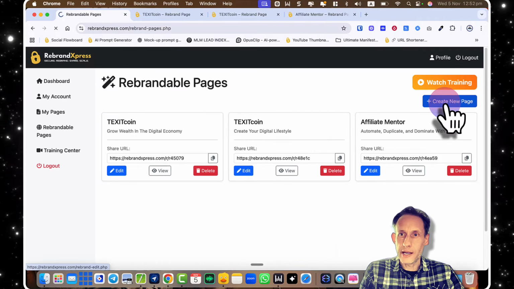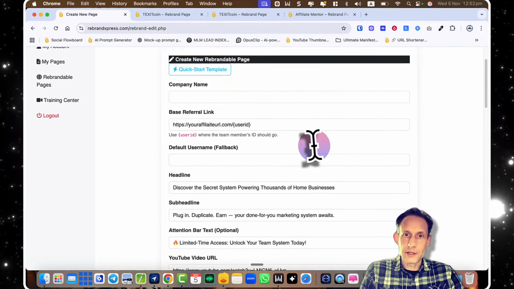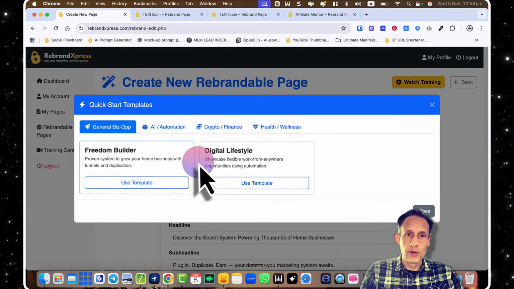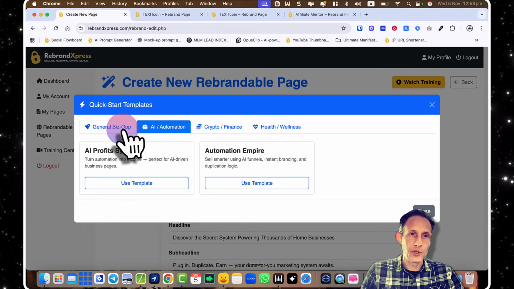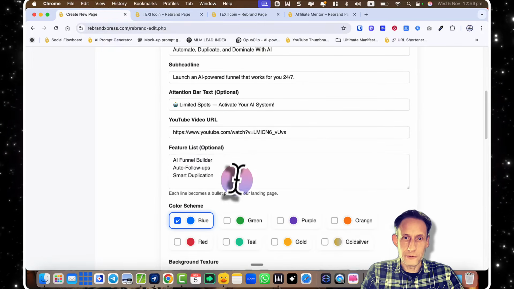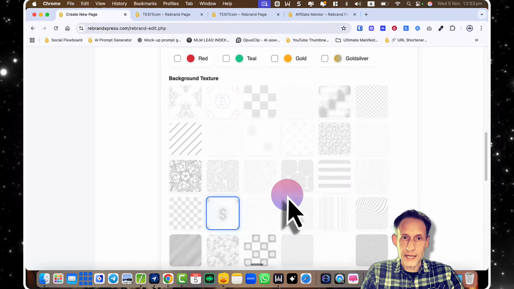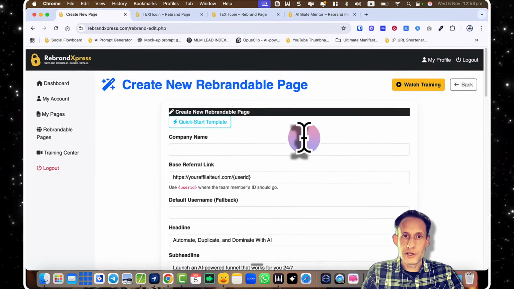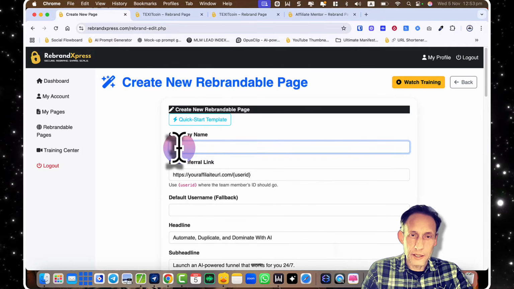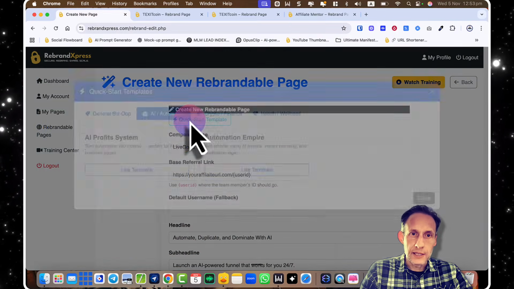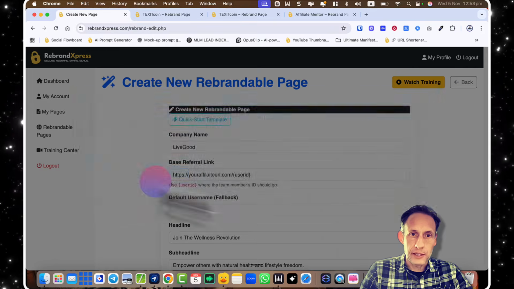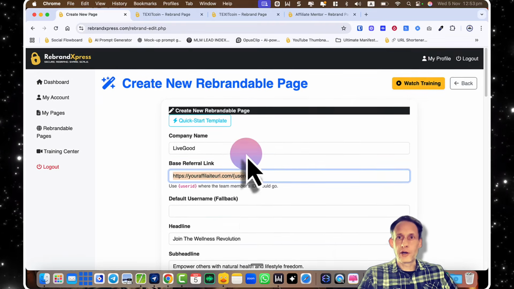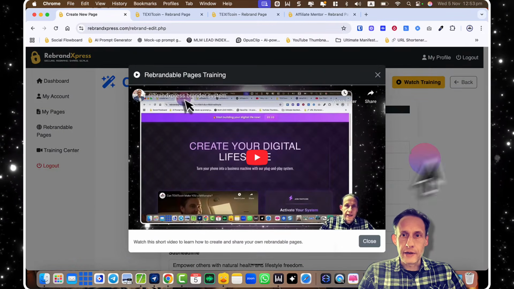You can go here, create the page. And you've even got a way to open up the templates to give you a starter. But you wouldn't want to rely on these. They're just giving you a kind of a visual understanding of it, it'll fill in part of the form and set it up. But you've got color scheme, you've got textures, and you can just play around with it, add the text, just follow the on-screen instructions. Obviously, you put in what company name. Let's say I'm going to go health and wellness, put in the template, but obviously you'd want to put in your URL. Just follow the on-screen instructions, watch the video. It'll guide you every step of the way.